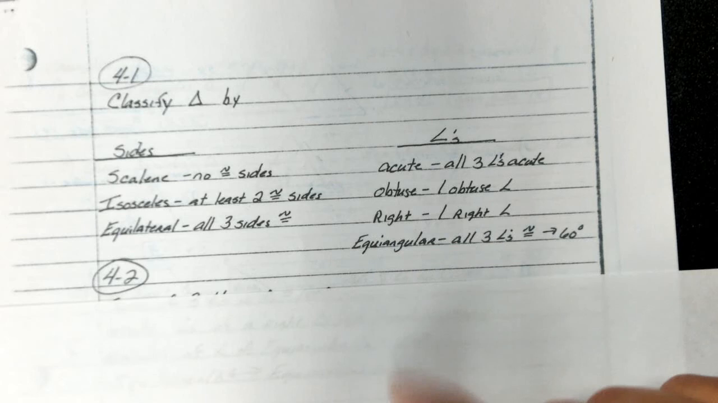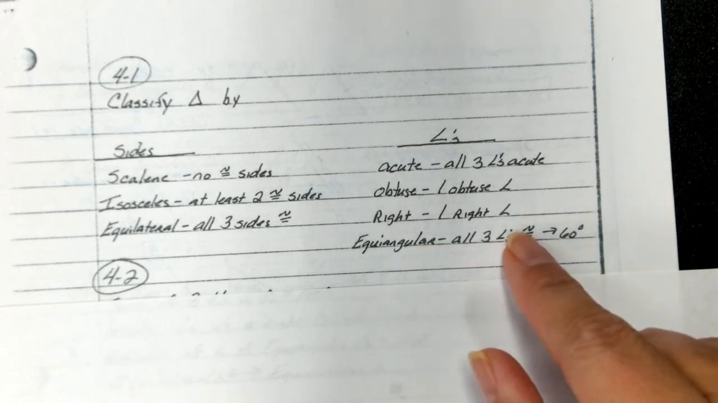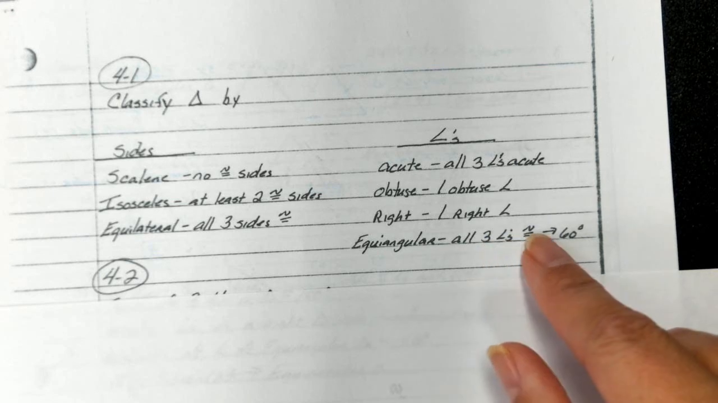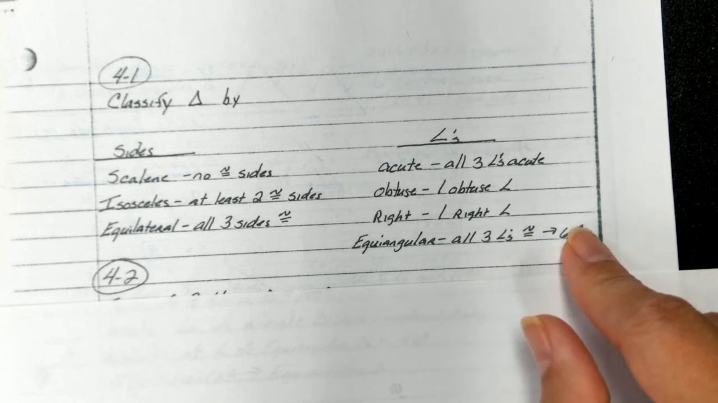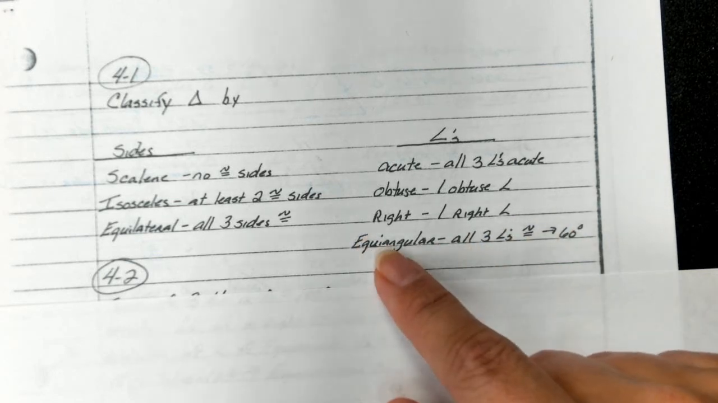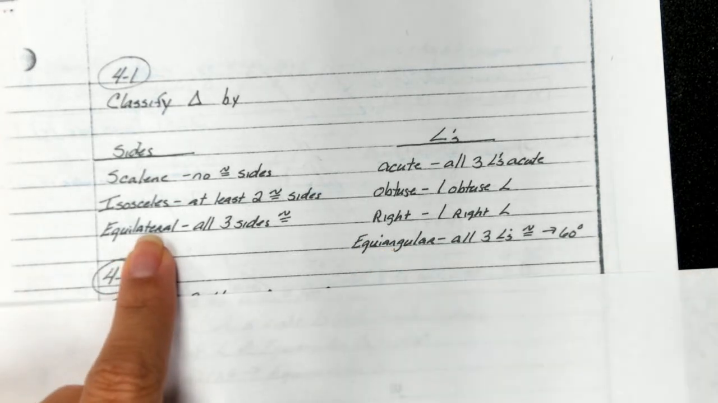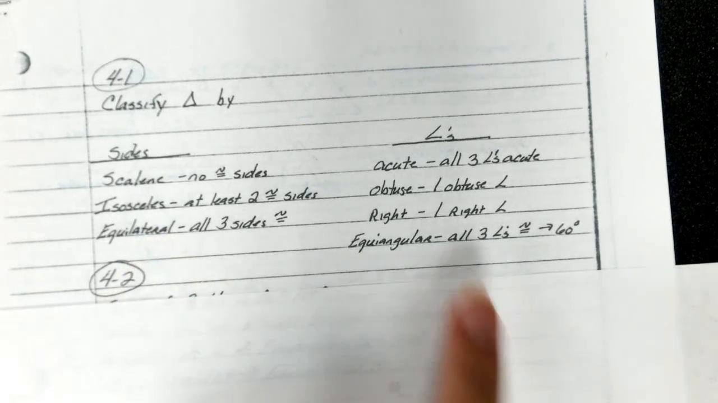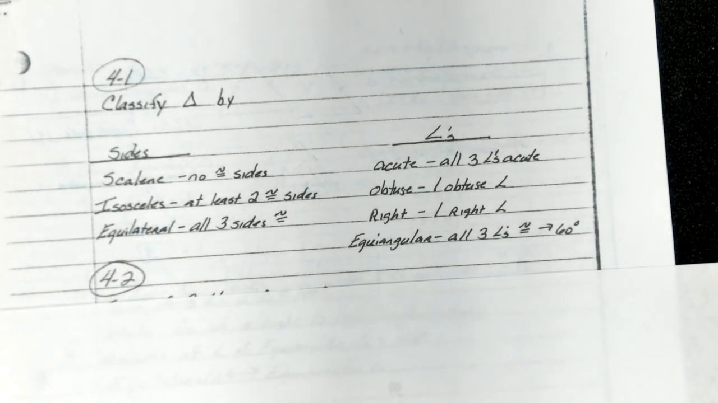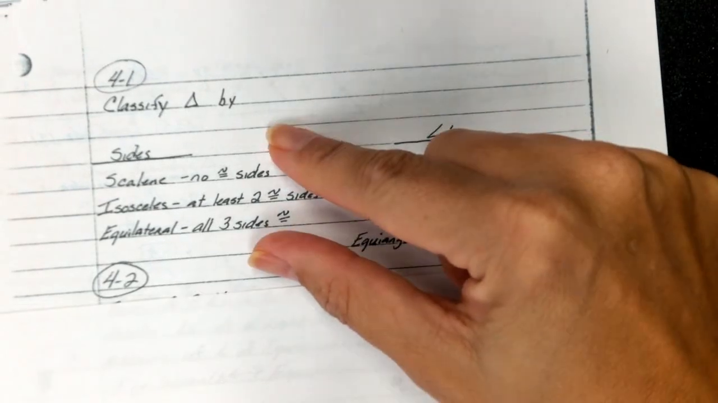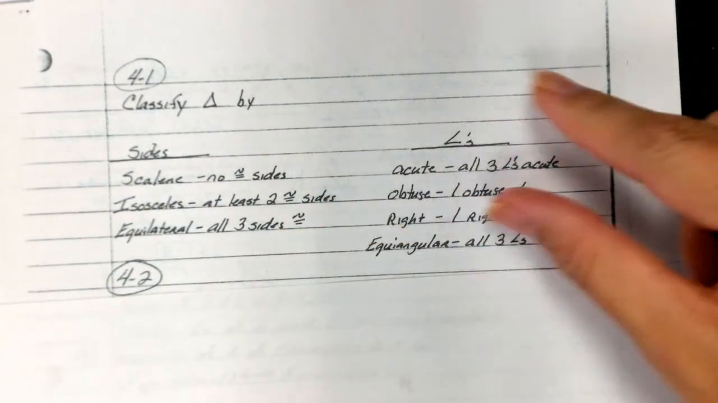And then if all three angles are congruent, so guys, remind yourself, all three angles in a triangle add up to be 180. So therefore, if they're all congruent, then they would have to be 60 degrees. And then we would call him equiangular. So notice we have an equilateral where all three sides are the same, and we have an equiangular where all three angles are the same. So that's how you would classify triangles based on its sides or angles.